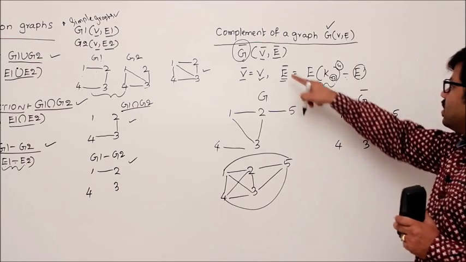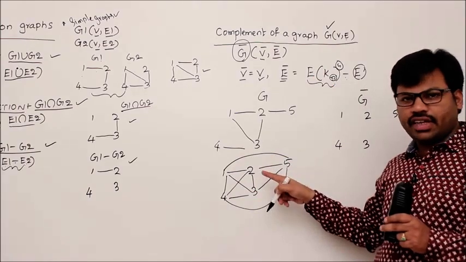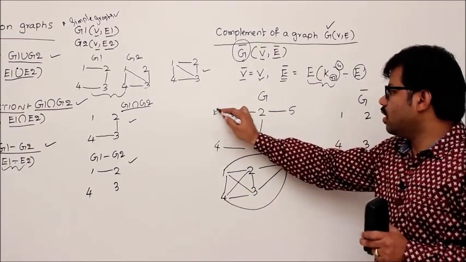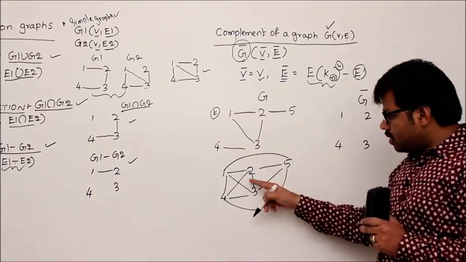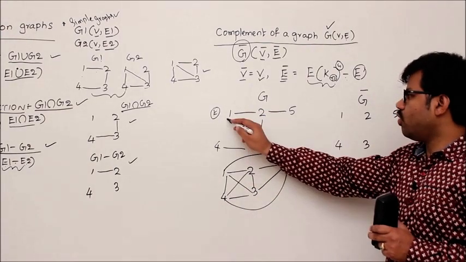Now what is G bar? Take edges of the complete graph, yes, I have taken, and remove edges of E. These are all the edges of E here. That means you have to draw an edge which is in this but not in this. For example, 1 to 4.